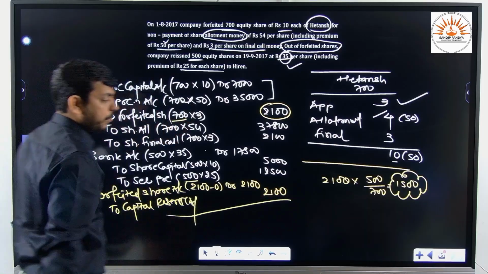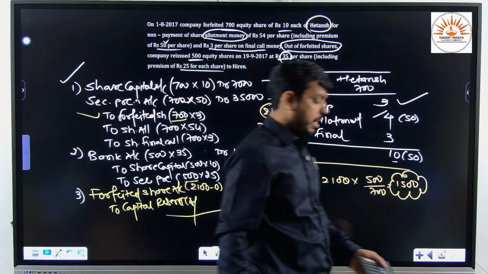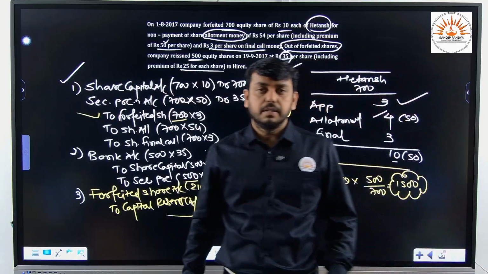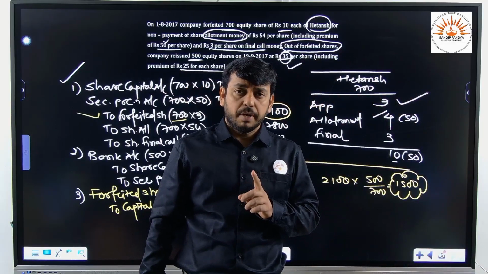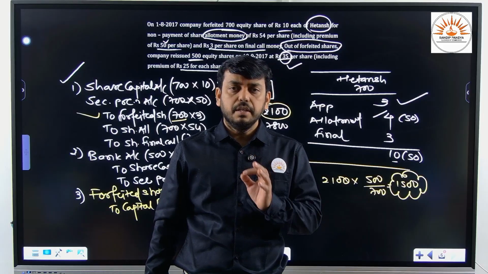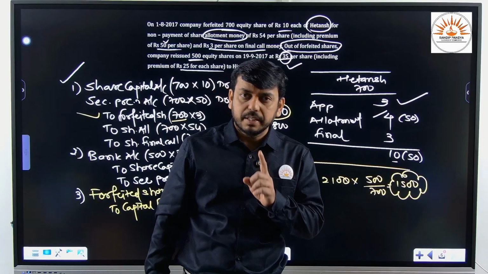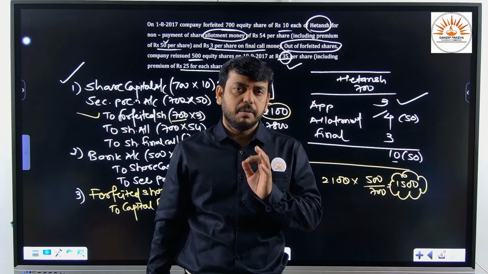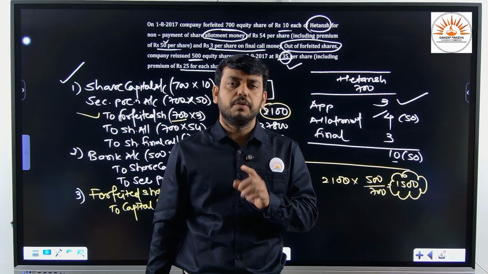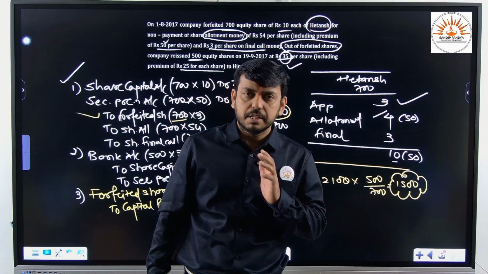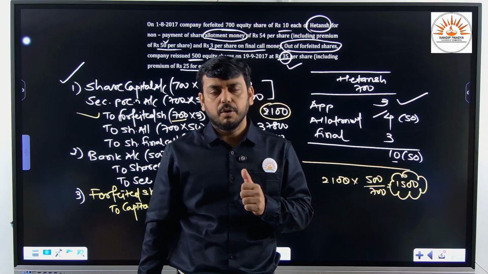Fine. I hope all these questions help you a lot while passing the journal entry related to the reissue of shares. Keep in mind, dear friends, in Section E, while facing the accountancy paper in the board examination, you will definitely find one question related to forfeiture, reissue, and transfer of the capital reserve amount or a forfeited amount.